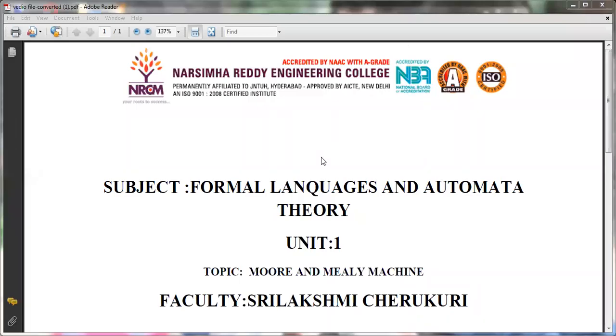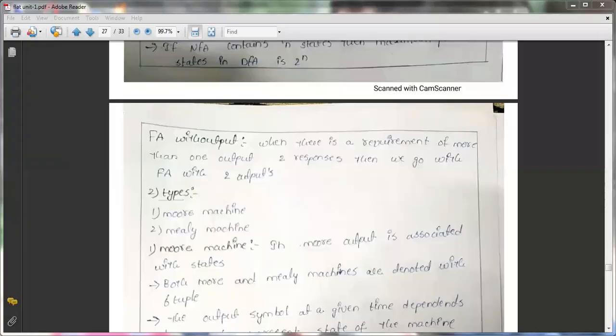Today I am going to discuss the topic of Moore and Mealy machines. In the first unit, this is the last topic, Moore and Mealy machines. Here, in finite automata, we will have automata with output and also without output.